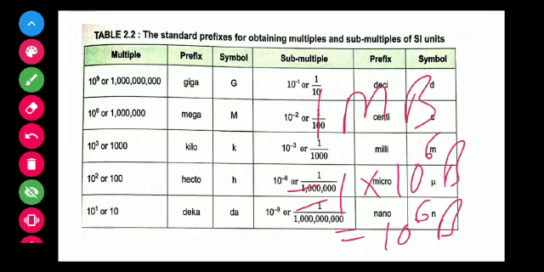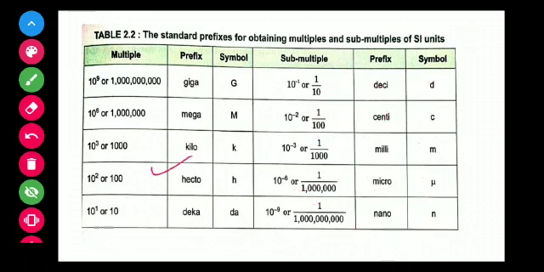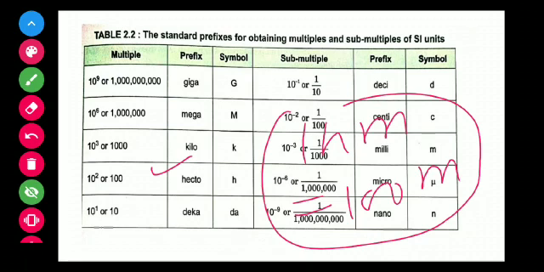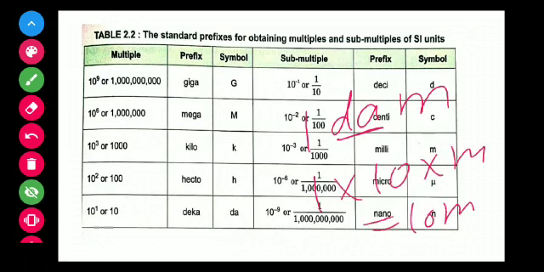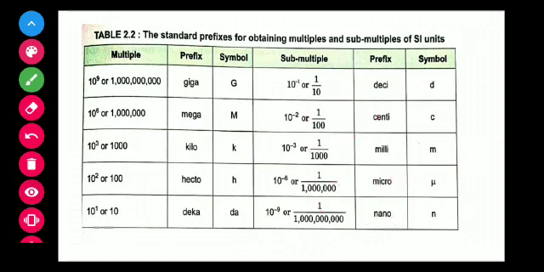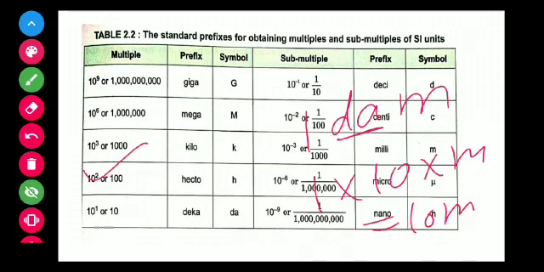Next is hecto, and the value of hecto is 10^2. So 1 hectometer, convert this into meter. Hecto means 10^2 or 100, that is 100 meter. It means 1 hectometer is equal to 100 meter. Then deca, 1 decameter means 10 meter. These are the prefixes for large measurement.